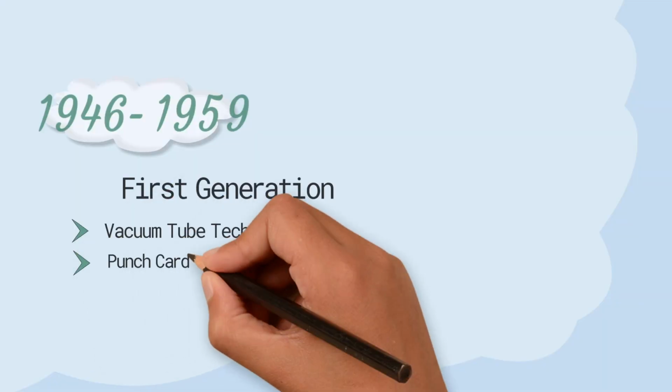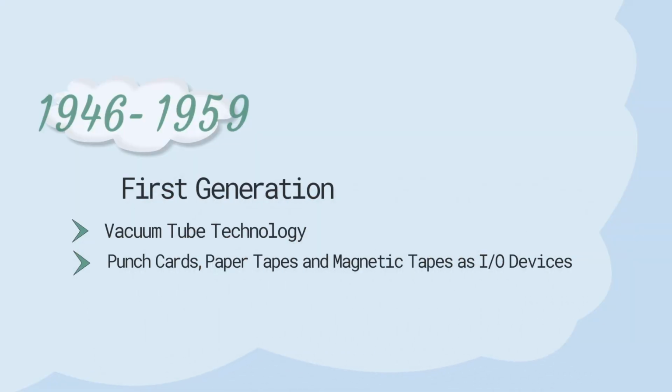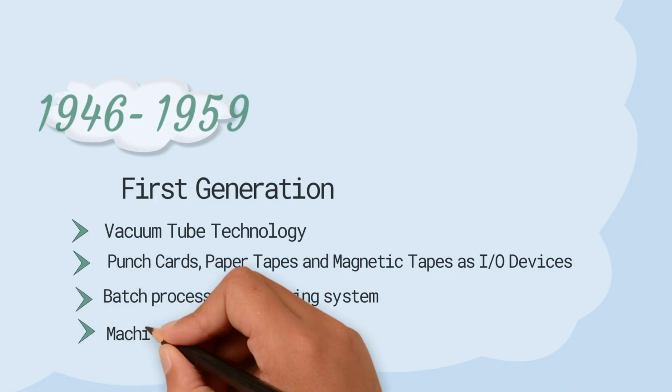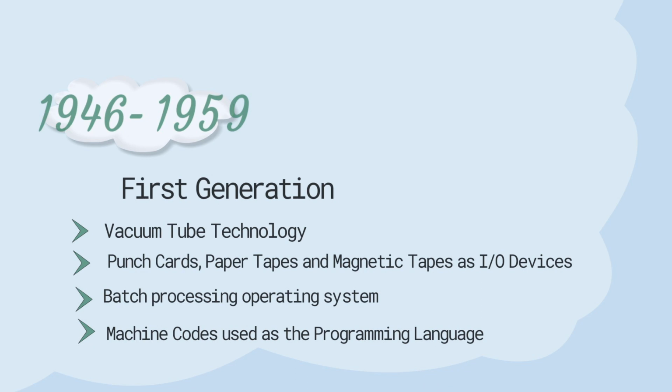The first generation computers used punch cards, paper tapes, and magnetic tapes as input-output devices. Batch processing operating systems were used for data processing, and machine codes were used as the programming language.